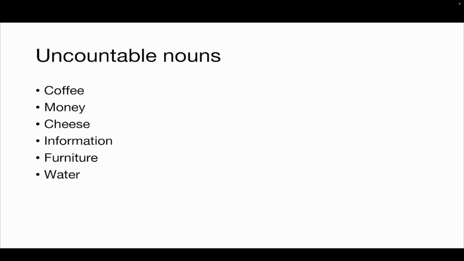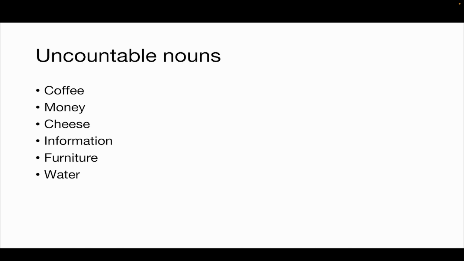However, they have definite ways of being measured. So coffee, money, cheese, information, furniture, water are some examples. If it is coffee, you just say 1 cup of coffee, 2 cups of coffee, but you don't say 1 coffee, 2 coffee. Same goes for money. You count how many notes are there, how many coins are there, and there is a denomination for everything. And cheese, 1 block of cheese, 2 blocks of cheese. Information, 1 piece of information, 2 pieces of information, for example.